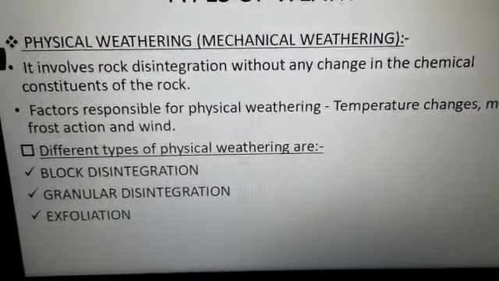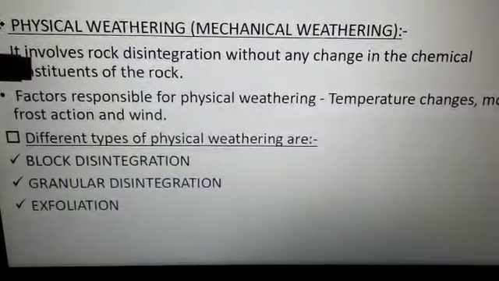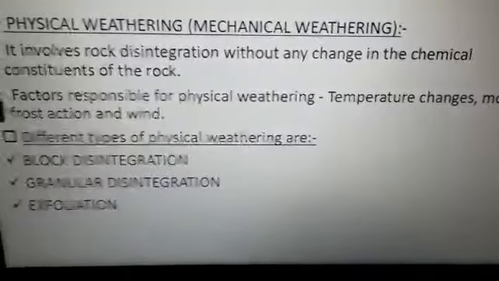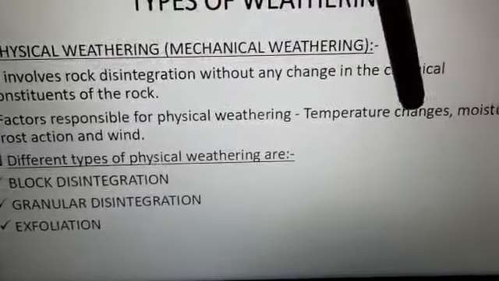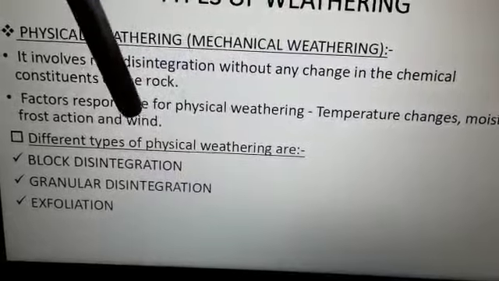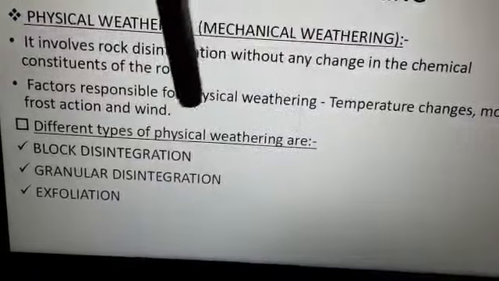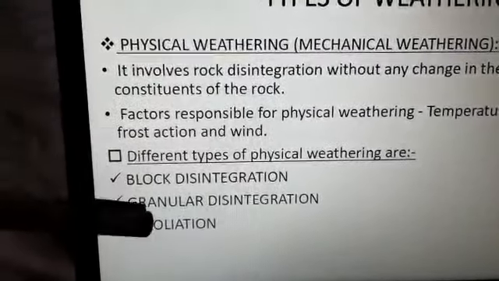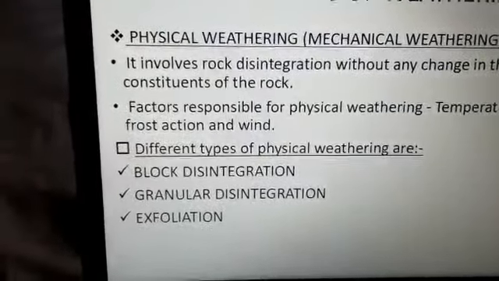See what will happen in this physical weathering? The rocks will disintegrate, but its chemical constituents won't change. It will remain the same. Now the factors responsible for physical weathering are mainly the temperature changes, then the presence of moisture and also the frost action and the wind. So these are the different factors that are responsible for physical weathering. Now there are different types of physical weathering: block disintegration, granular disintegration and exfoliation. So we will discuss them.